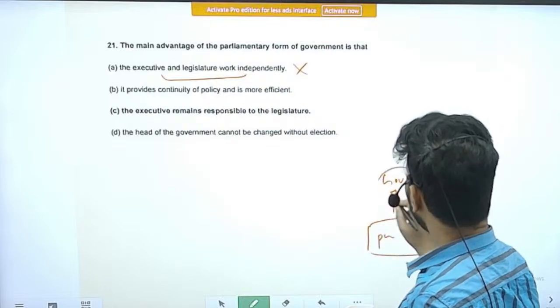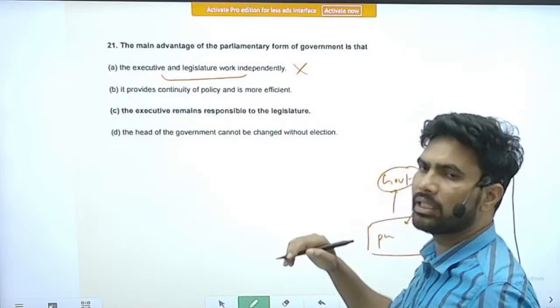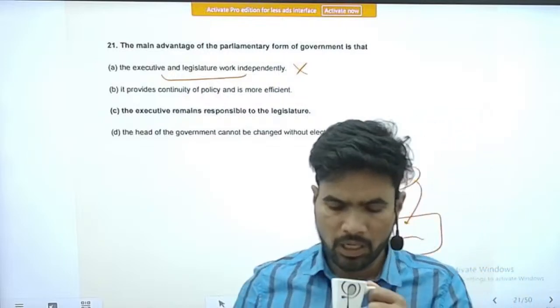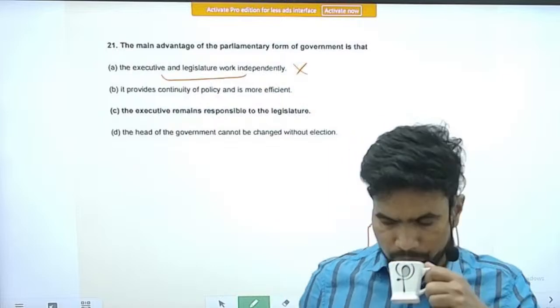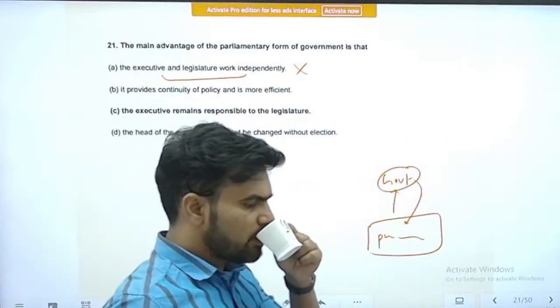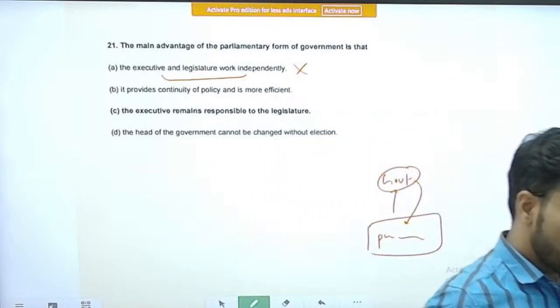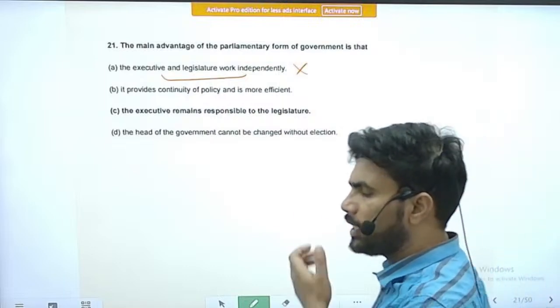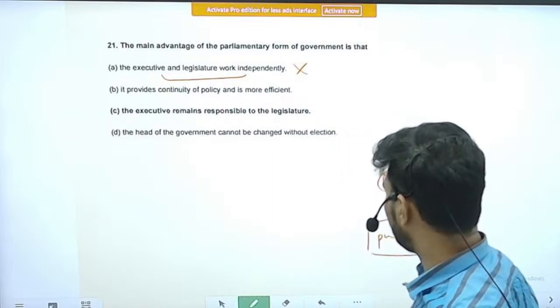So the government emerges from some members of the parliamentarians themselves. They are elected as ministers. Right. That is the philosophy behind the parliamentary form of government.